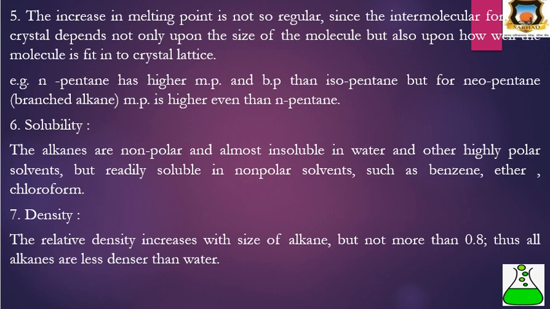Therefore, n-pentane has a higher melting and boiling point than isopentane. But for neopentane, it is a branched alkane, yet its melting point is higher even than n-pentane.